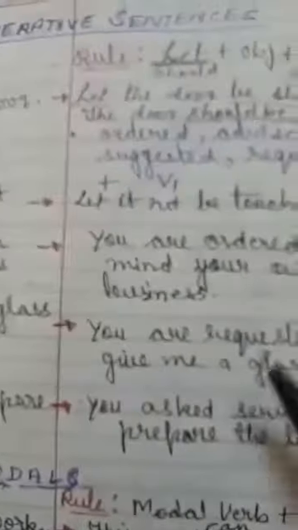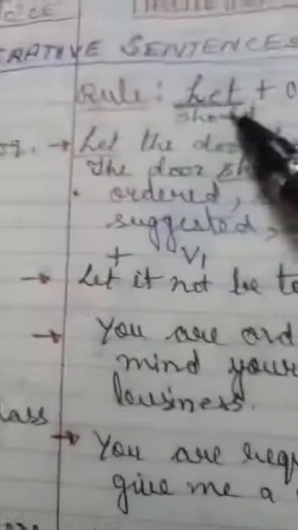Okay, in this way you will go for the imperative sentence where you have command, request and all. Where you have a direct verb, you use let and should. Where you have please, request, order, there you will not use let and should.